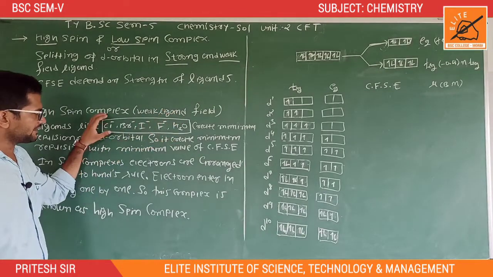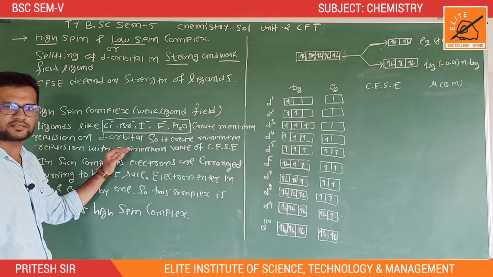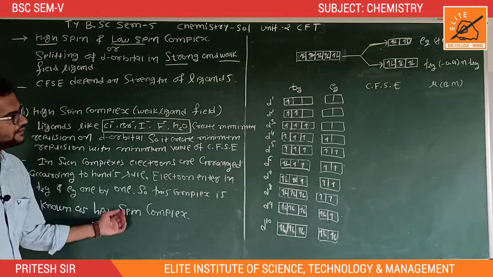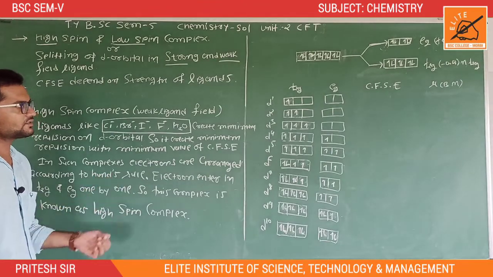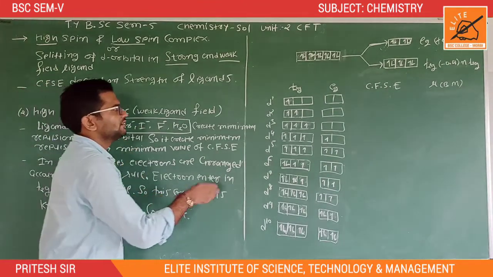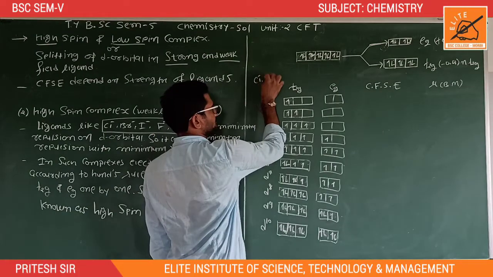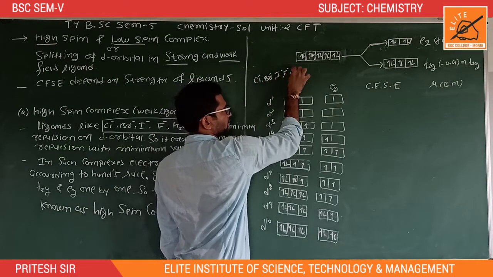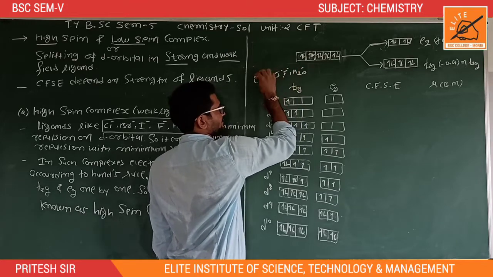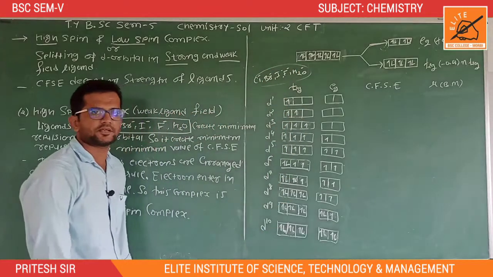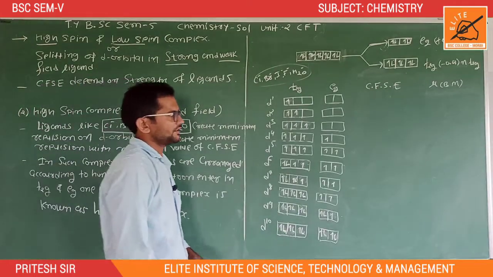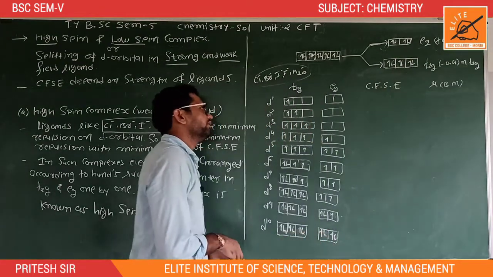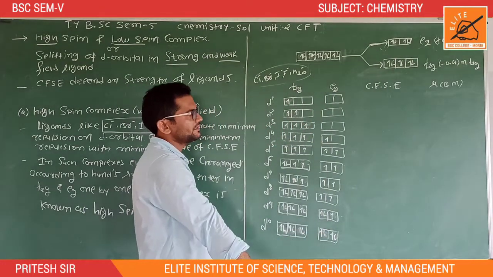Weak ligands create minimum repulsion on the d orbital, so they create minimum value of CFSE, crystal field stabilization energy. In the presence of these ligands, chlorine, bromine, iodine, fluorine, H2O, electrons are arranged in T2g as well as Eg simultaneously. Now the calculation of CFSE.